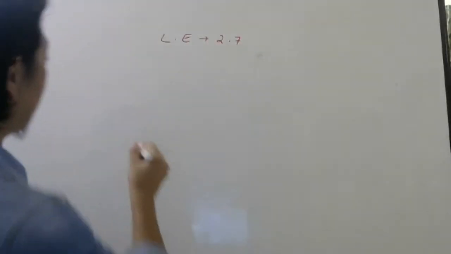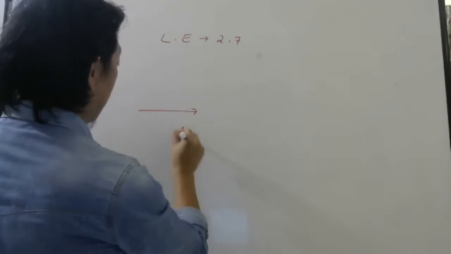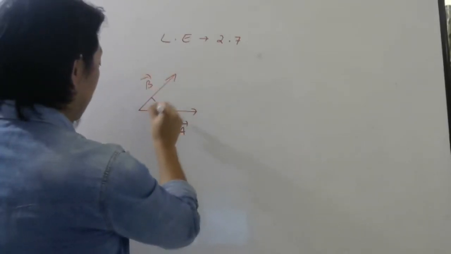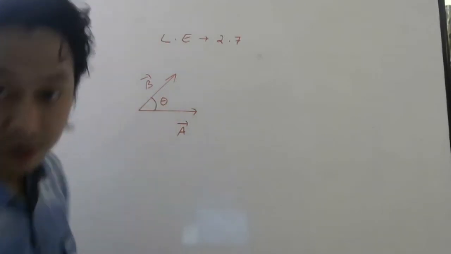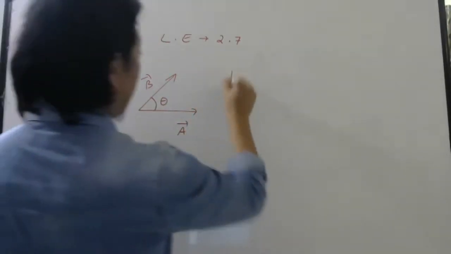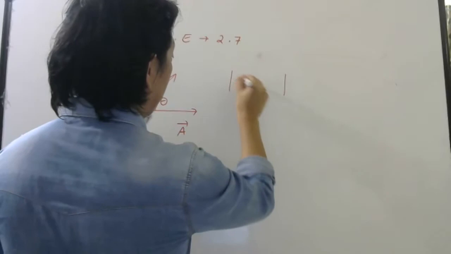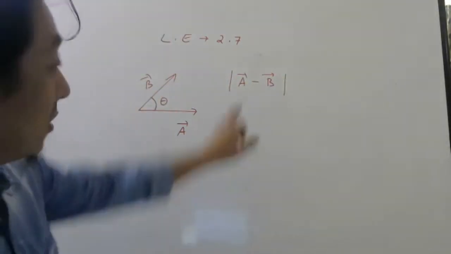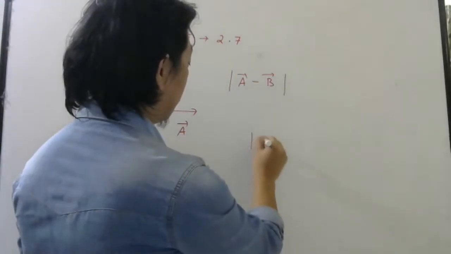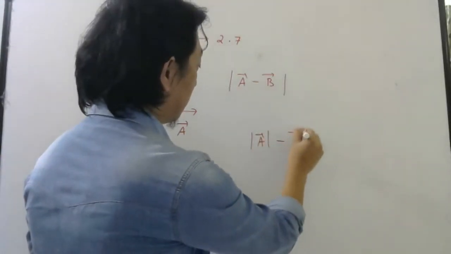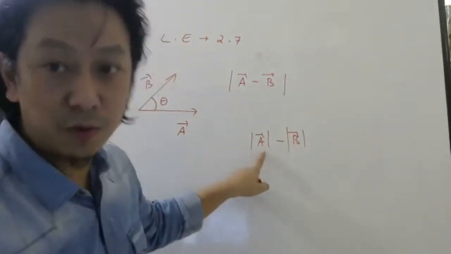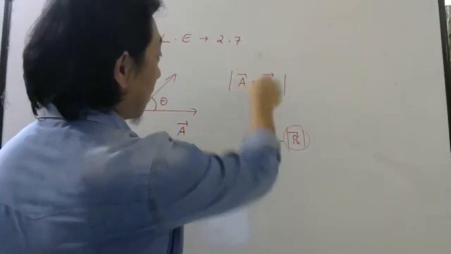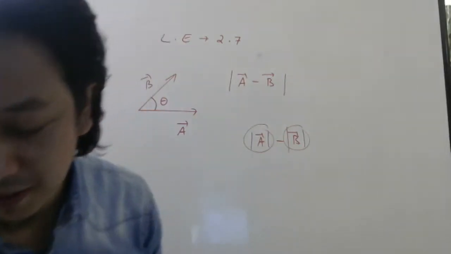So they are saying A bar is a vector, B bar is a vector, the angle between them is theta. Okay, you have to find the magnitude of A bar minus B bar. Okay, so this is different from this, remember. This is not the same as this. I hope you know this. This is just a number. So here you have to first subtract the vector, then find the magnitude.